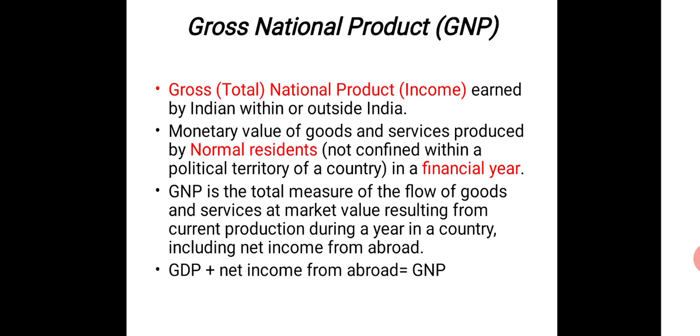Okay, so GNP is the total measure of flow of goods and services at market value resulting from current production during a year, including net factor income from abroad. So when we have GDP, we need to add even the income coming from abroad, from people like Kumar, people like Shah Rukh Khan, and all those Indian companies that are working outside and earning money can be included as net factor income from abroad, and gross national product can be estimated.